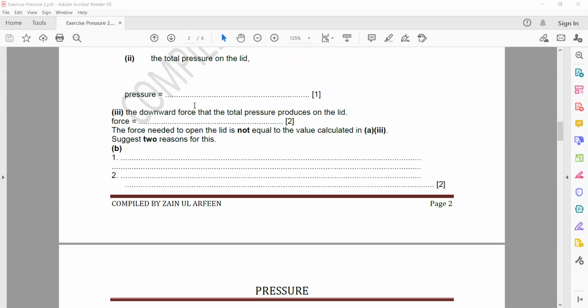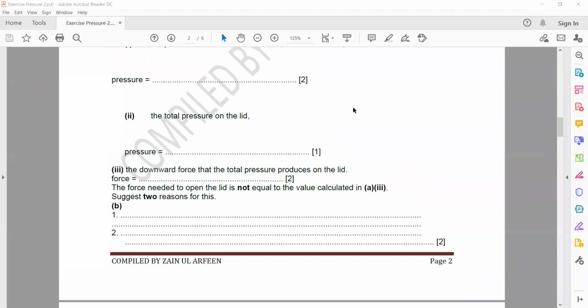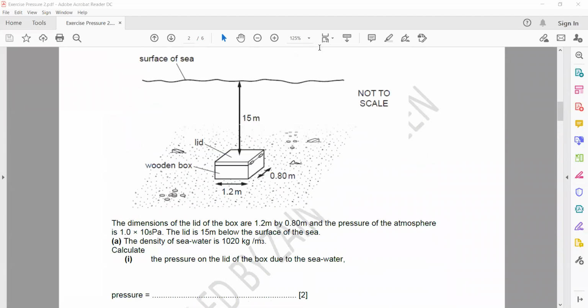And then in the next part, they say the force needed to open the lid is not equal to the value which we calculated. Like for example, if this is a box and there is a lid on the box, and this is a hinge where you can open this.